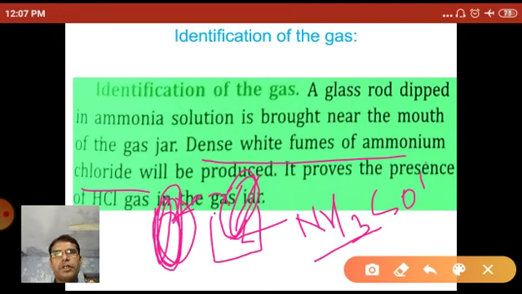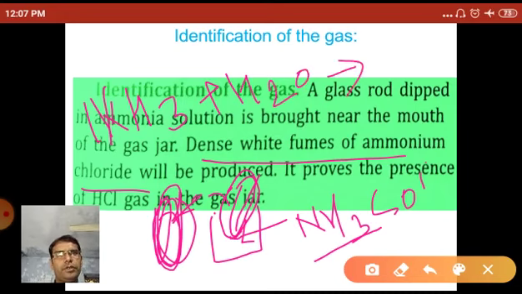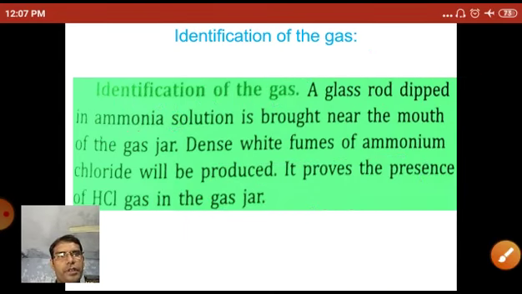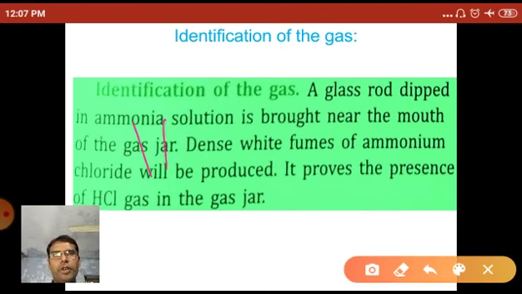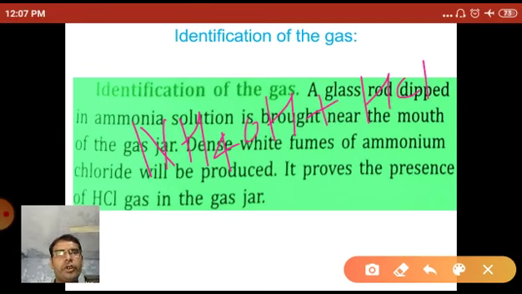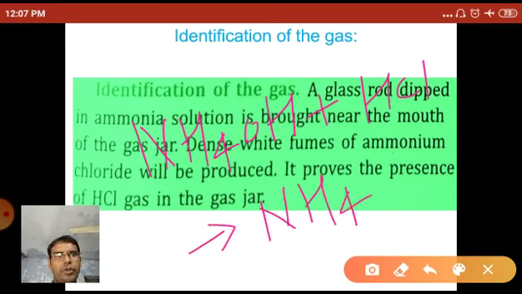The ammonia solution NH3 combined with H2O forms NH4OH, ammonium hydroxide, and that ammonium hydroxide NH4OH combines with the HCl, hydrogen chloride gas, and forms ammonium chloride NH4Cl plus H2O vapor.